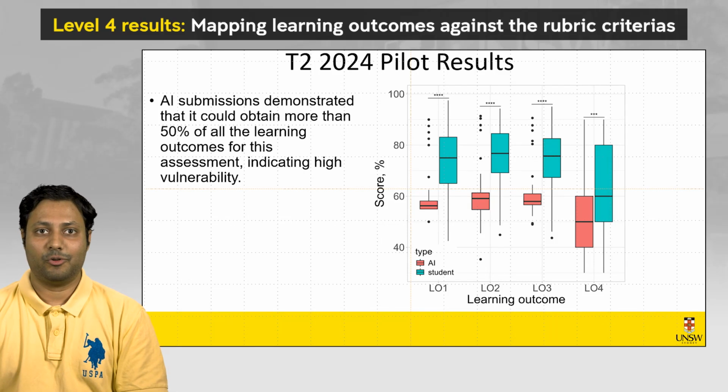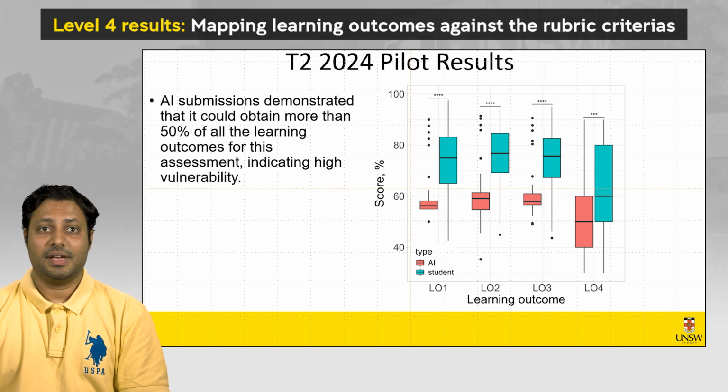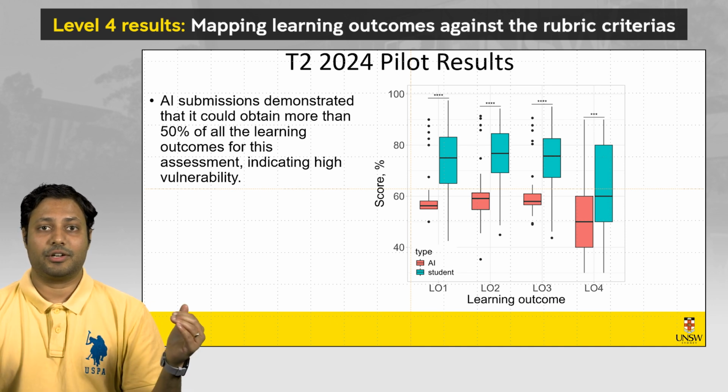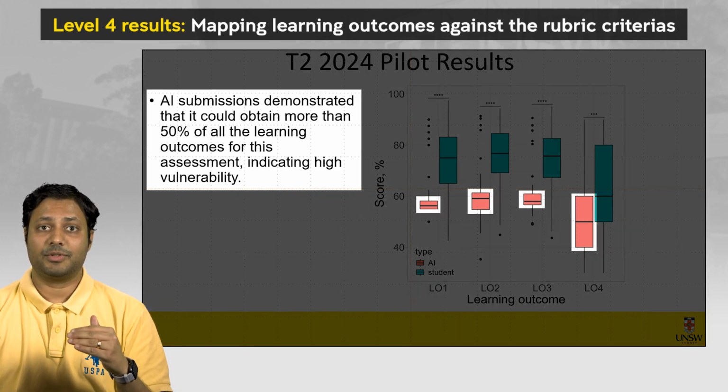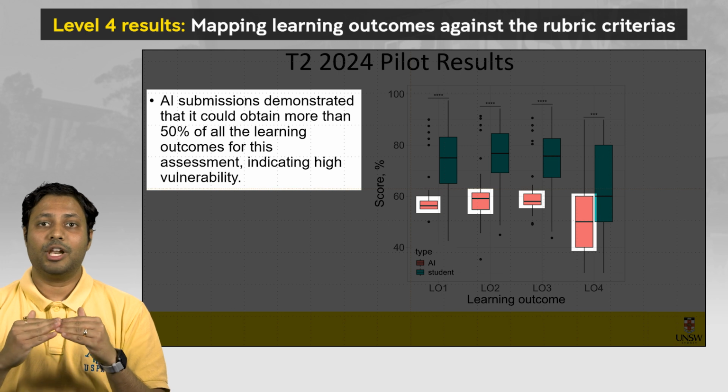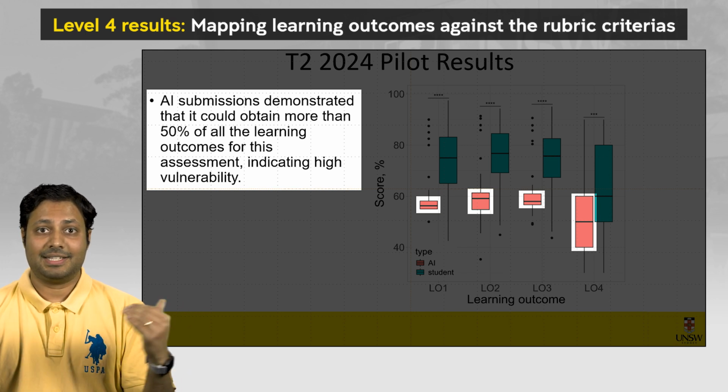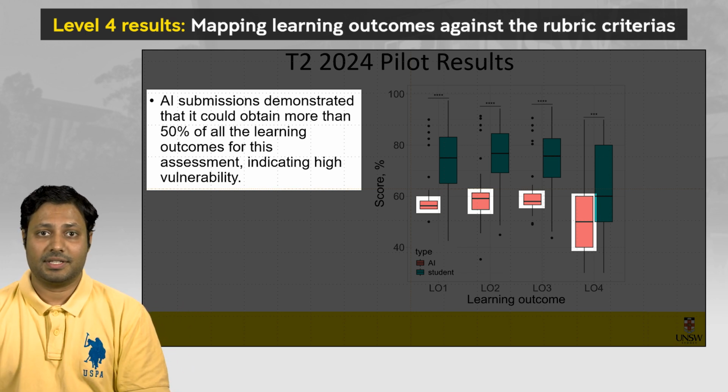In terms of our level 4 results, the pilot academics were asked to provide percentage weighting of their rubric criteria against the learning outcomes. And this gave us a distribution of learning outcomes achieved for this assessment by students and AI. And we then did a comparative analysis and we found that the learning outcomes of the AI submissions were all above 50%. And that's indicating high vulnerability within this assessment.